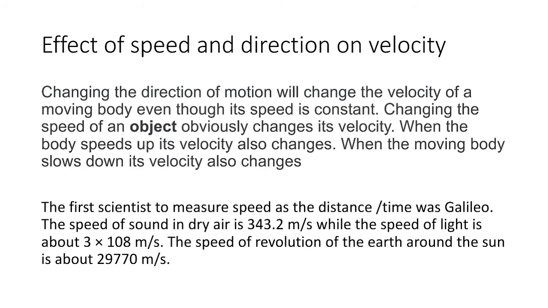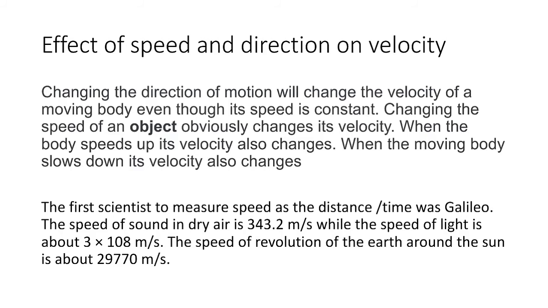The first scientist who studied motion and the effect of speed and direction on velocity was Galileo. The speed of sound in dry air is 343.2 meter per second, and the speed of light is about 3 into 10 to the power 8 meter per second. Also the speed of revolution of the earth around the sun is about 29,770 meter per second.